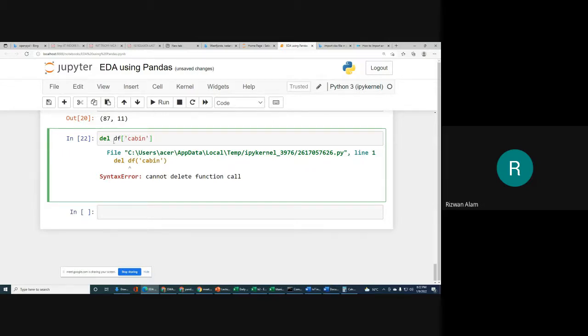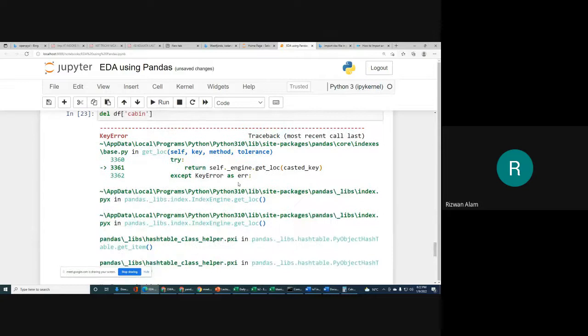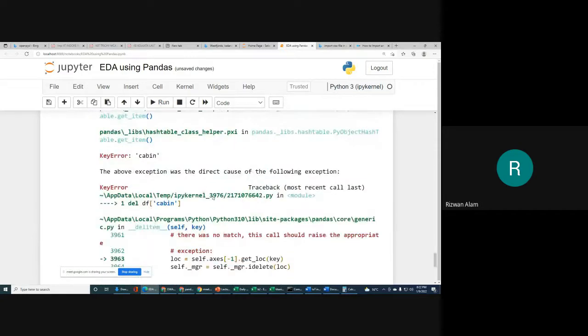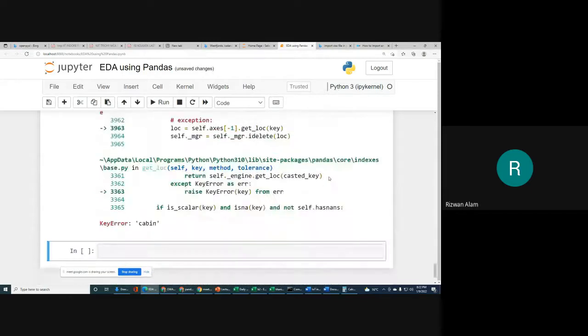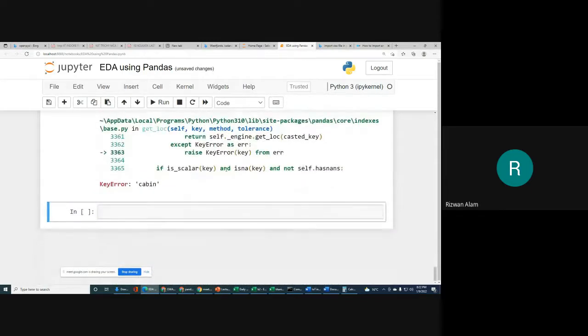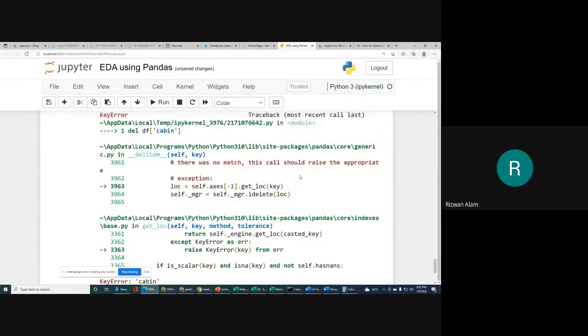So del df and that column name. So column cabin we want to delete from our data frame now. Df dot cabin. It gives an error.